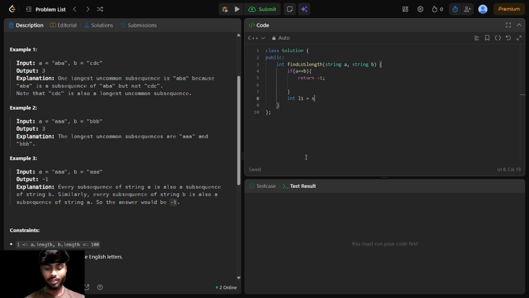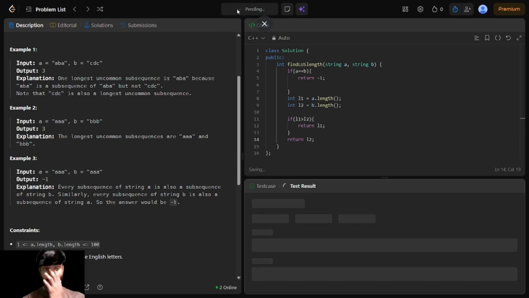so we can use a.length, and int L2 equals b.length. Then we have to compare which length is greater. So if L1 is greater than L2, then we have to return L1, otherwise we have to return L2.